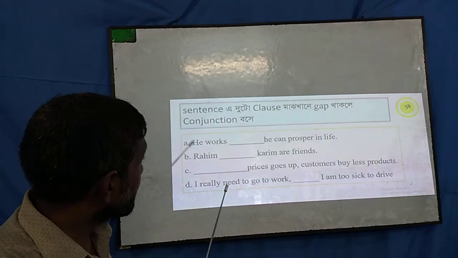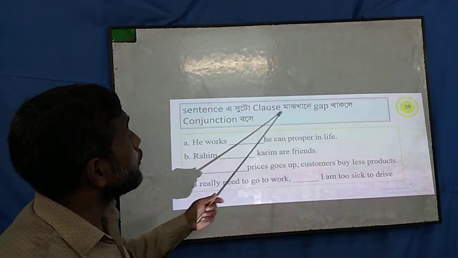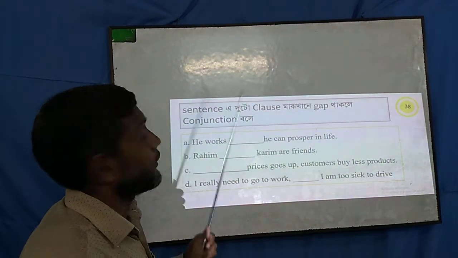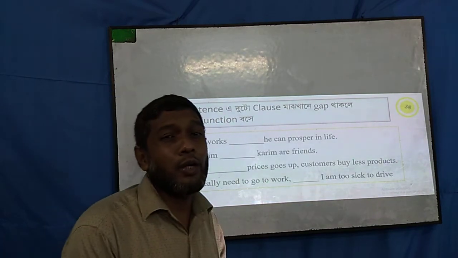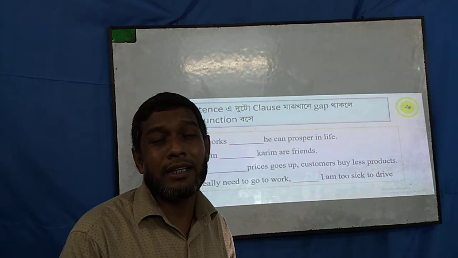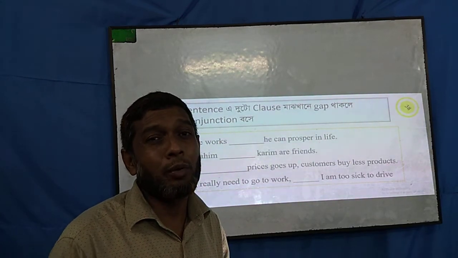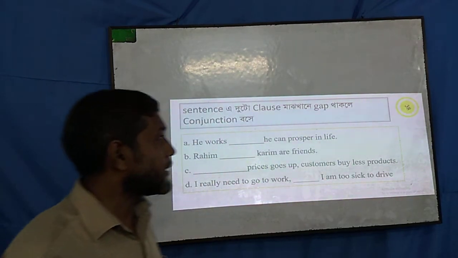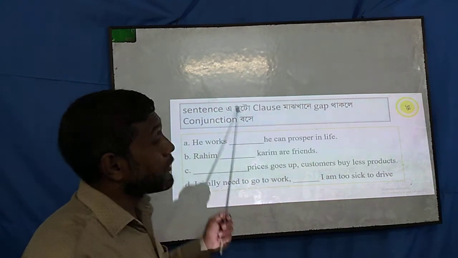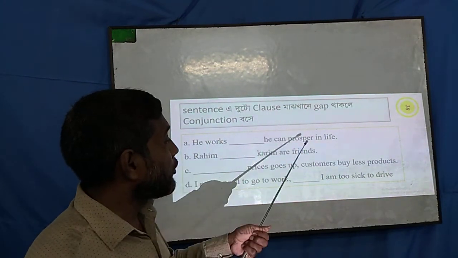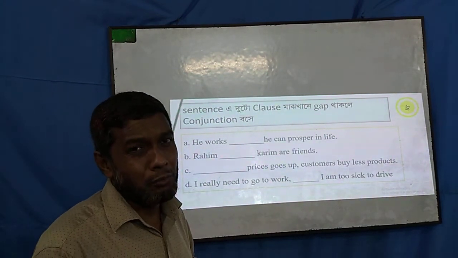Now this is rule number 38. So what is the rule? When there is a gap between two clauses in a sentence, a conjunction is placed. Dear students, when I took a class on sentence connectors, I told you the connectors can be used only in 4 places. Among these 4 places, a clause is one of them. To connect two clauses, we must use a conjunction.